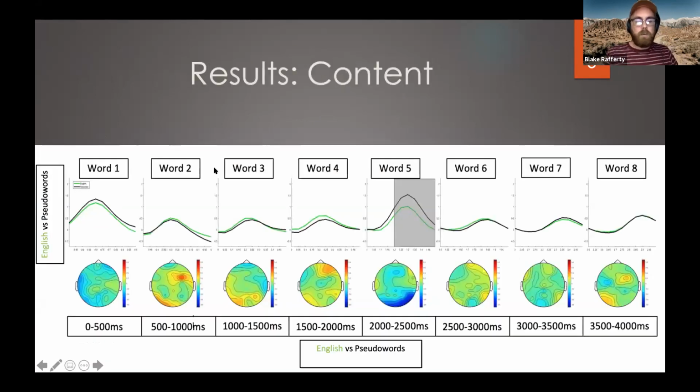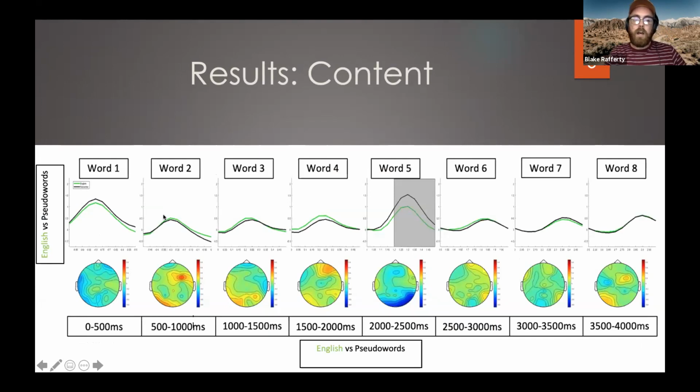All right, so here I have the results of the time frequency analyses that we did on each of these different comparisons. Here I have the delta oscillatory power at the time points that each word was on the screen. The black lines correspond to the nonsense or pseudo word condition. The green corresponds to the English condition. And then I have the scalp distribution of that delta power pictured here across the timeline as well.